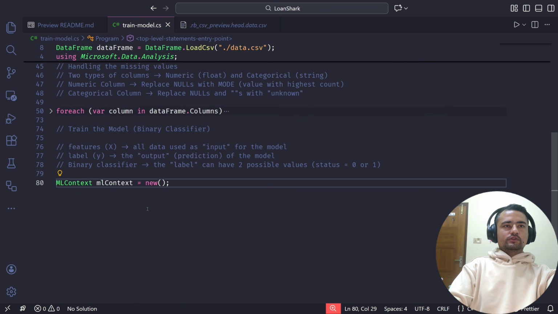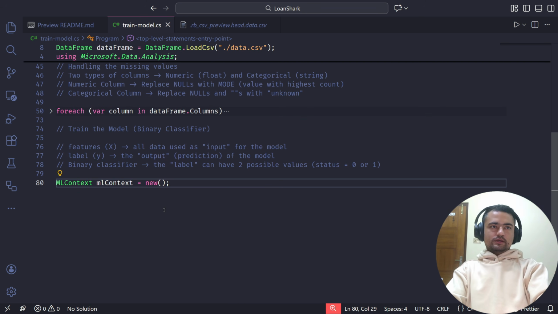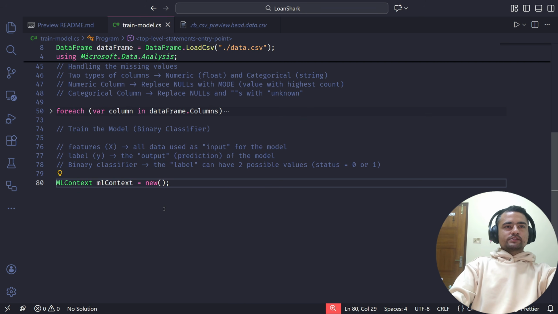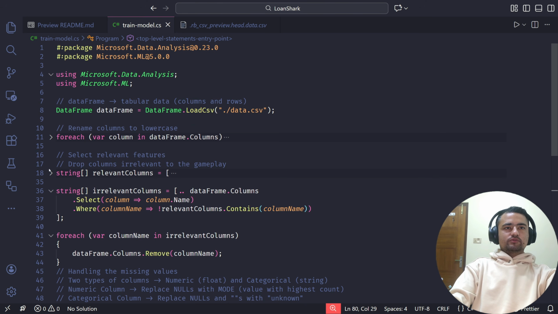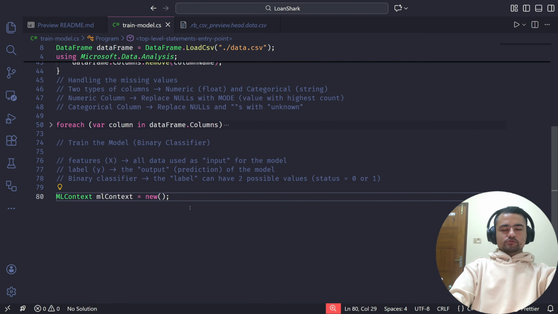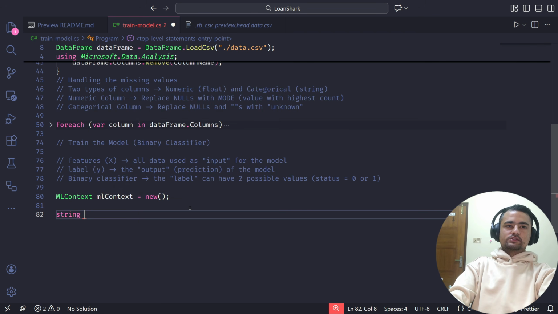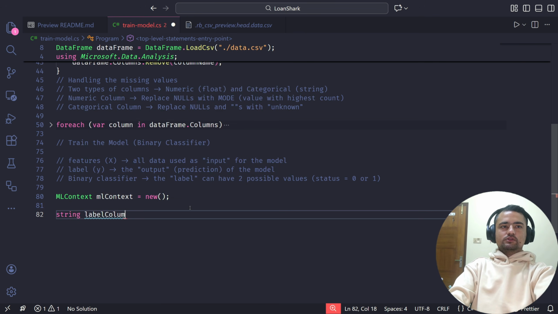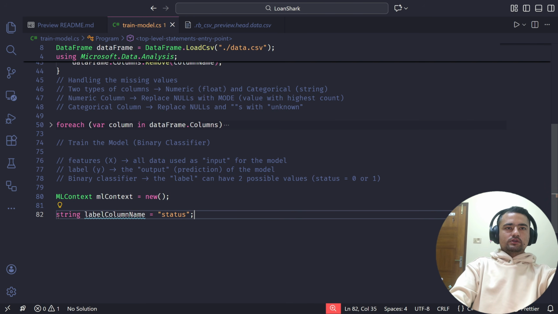Okay, now we are moving into the machine learning task. As I have already said, we are training a binary classifier, which will require two different types of columns, features and label. We have already identified what the features and the labels are for us, but I'm just going to have that explicitly mentioned here. So the label column name for us is status. We are also going to use this later.